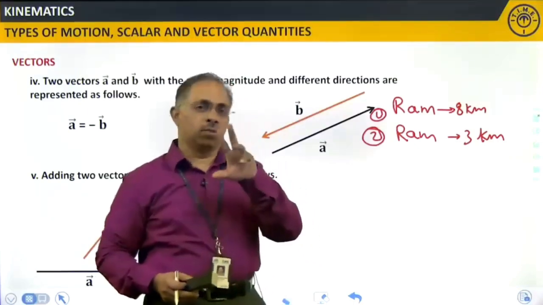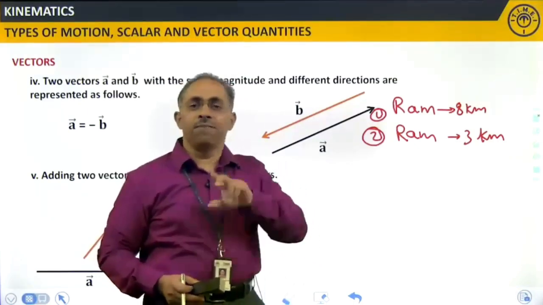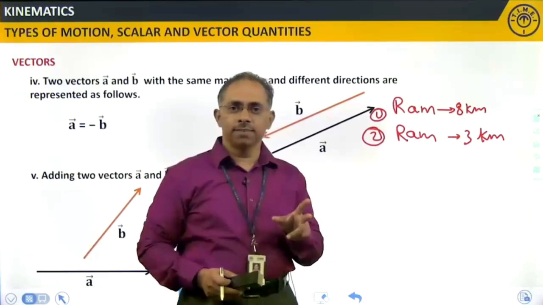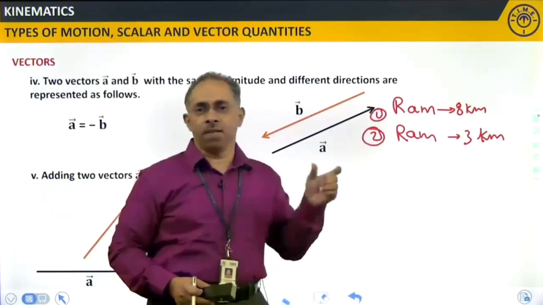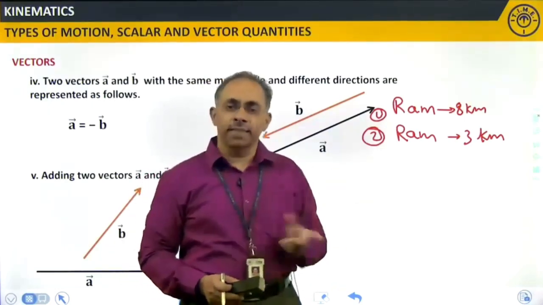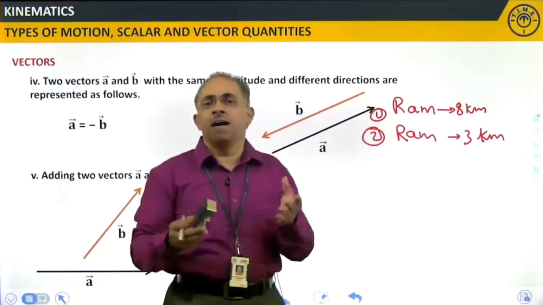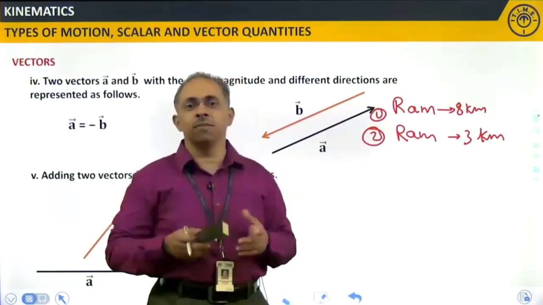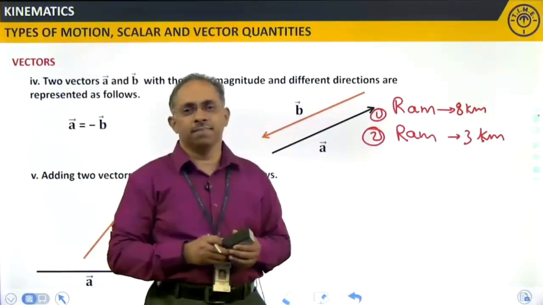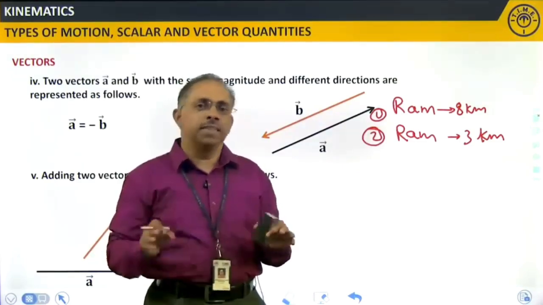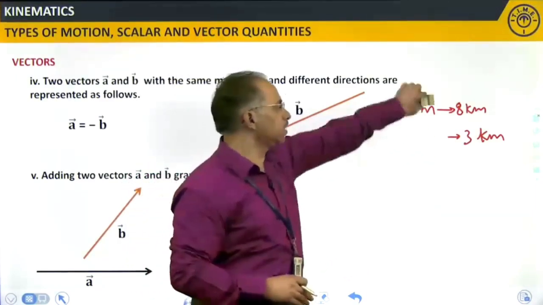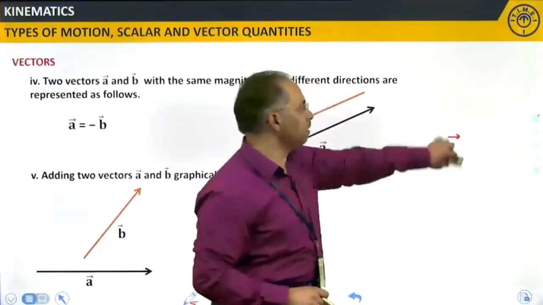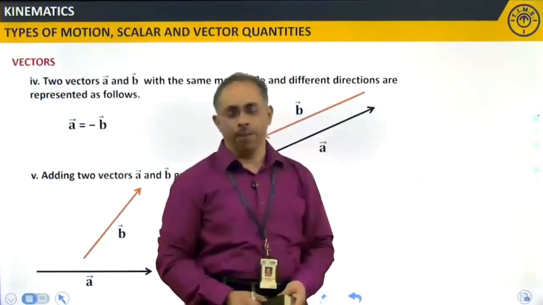So, one thing is, if I want to add two scalars, the two scalars must be of the same physical quantity. Second thing is that they should be of the same body, they should be related to the same body or same person. So, this is mandatory irrespective of whether you are talking about scalar addition or vector addition. Okay.